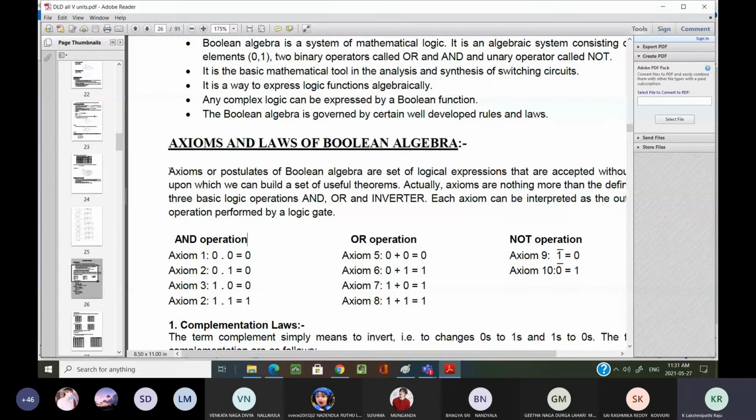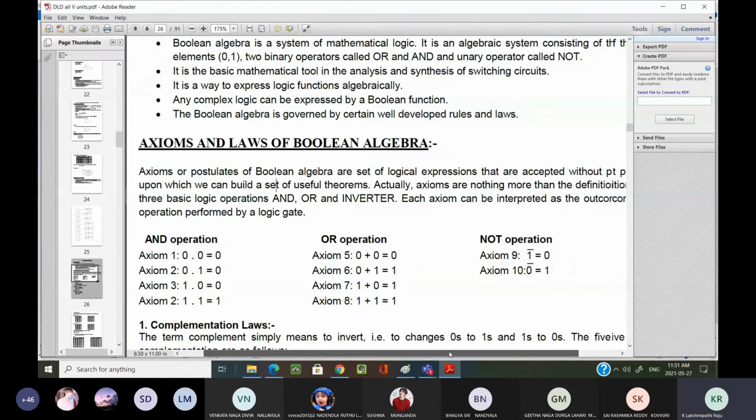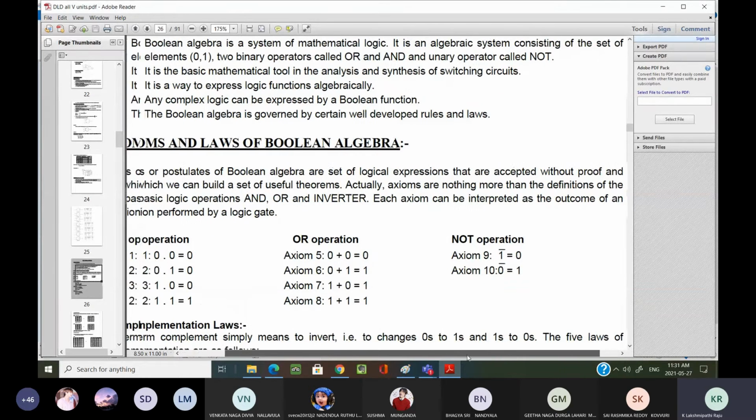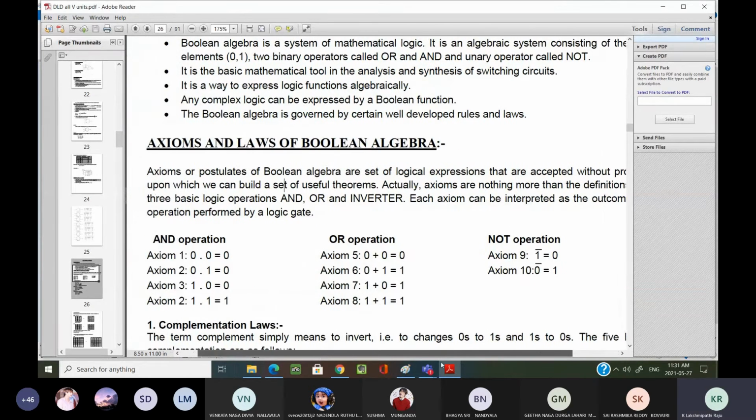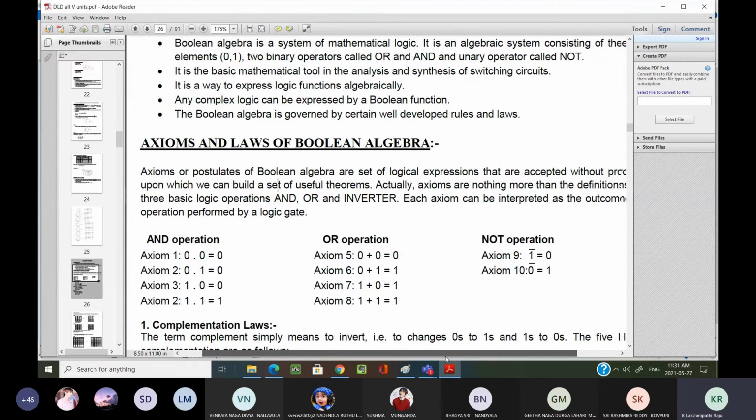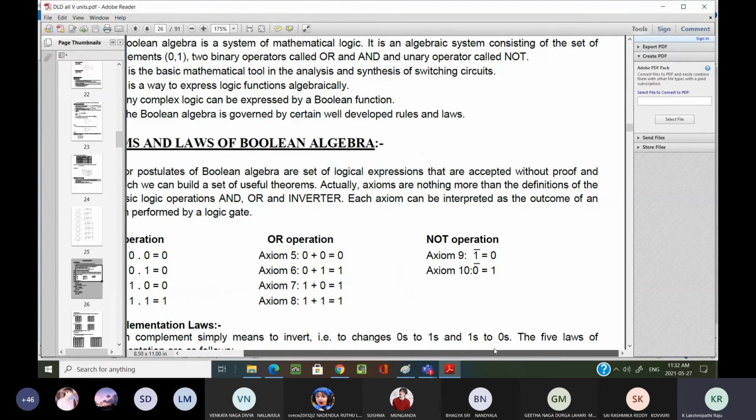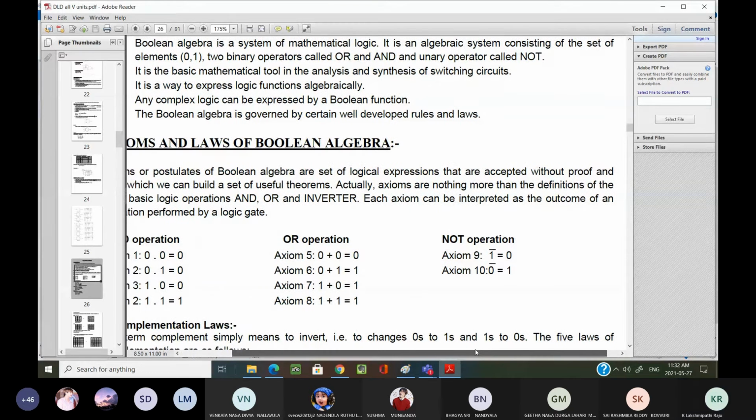Axioms are postulates of Boolean algebra. Rules are theorems. Just like in your mathematics, you have heard the word postulates or axioms. Axioms, or postulates, of Boolean algebra are a set of logical expressions that are accepted without proofs and upon which you can build a set of useful theorems. Actually, axioms are nothing more than that.